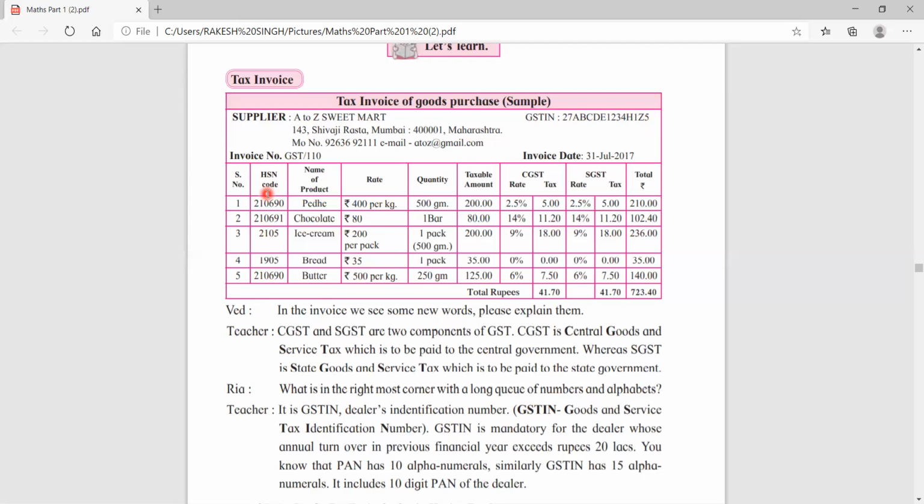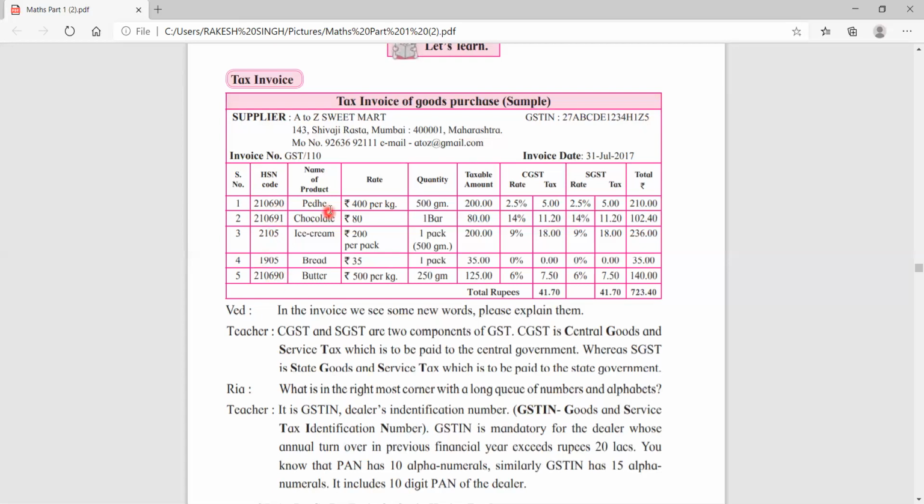As you will see in this receipt, children, paddy is written, so the supplier has given the code 210690, because in the shop we will find many items or many materials, so that is why the supplier has to give the code. So for paddy he has given 210690, then for chocolate 210691, and like that all the items are given a code, that is called HSN.